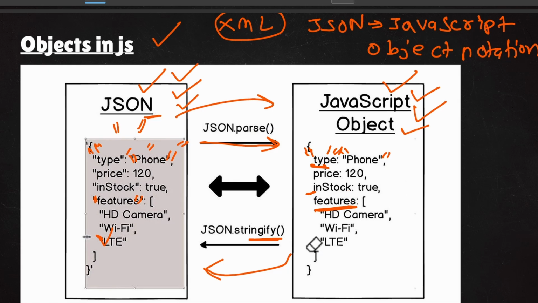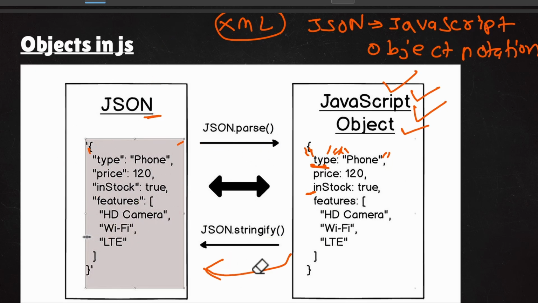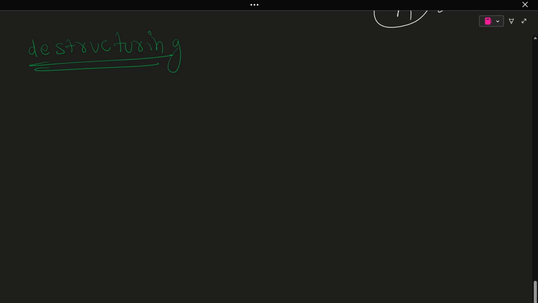I hope this makes some sense now, and you understood the main difference between them. It's a string difference, right? Based on whether you want a string or not, you will choose JSON or JavaScript object notation. Now let us discuss a topic known as destructuring.